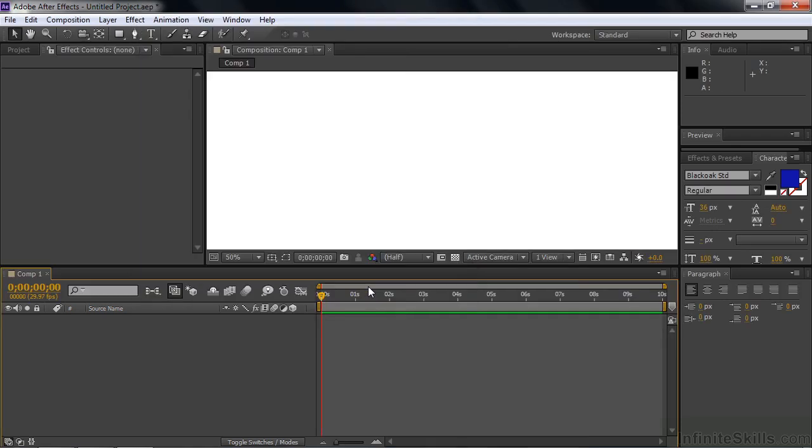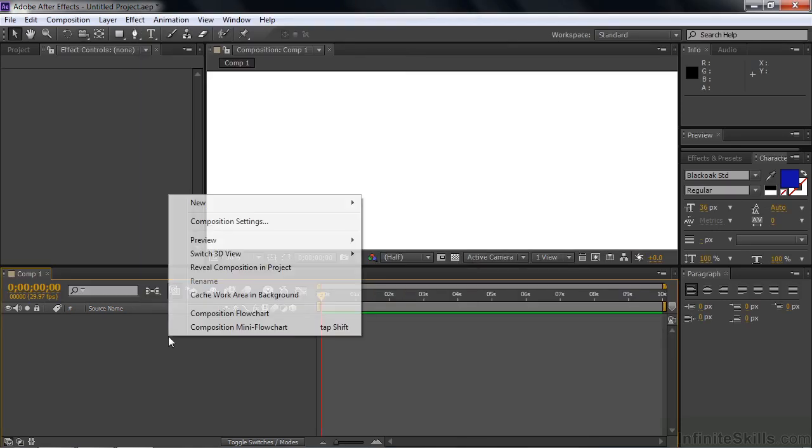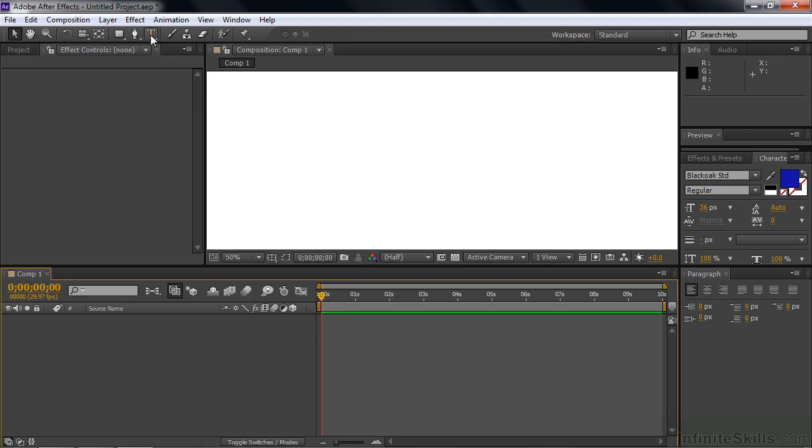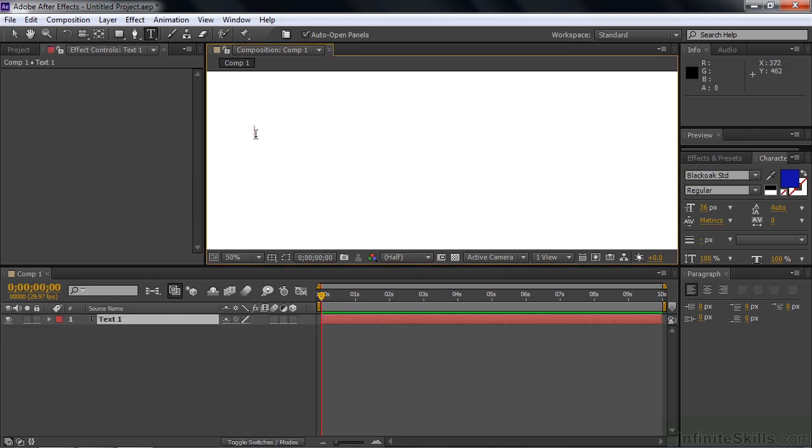Now just add some text. Now I've talked about how you add text by right-clicking and adding a new text layer. That's one way to do it. Or you just click on the type tool here, and we'll do that because it lets us put the text where we want it to be rather than putting it in the center. So I'm going to click over here, and I've got Black Oak Standard selected there. I kind of like that because it's so hefty looking. And I'll say here is some text on 2 lines.